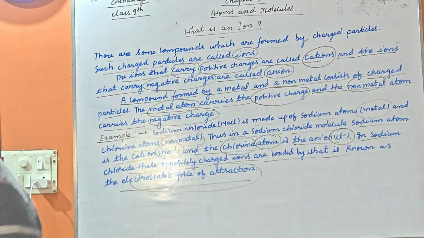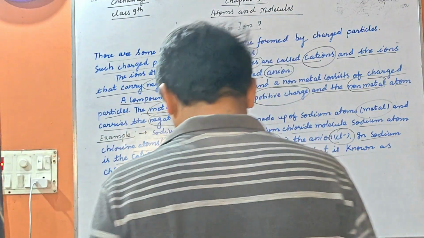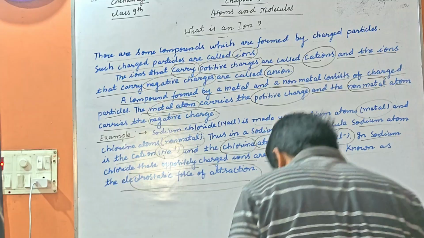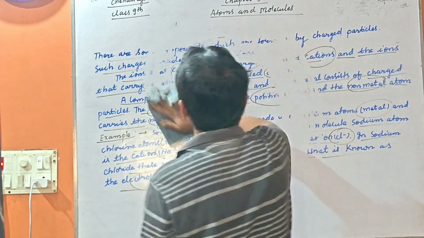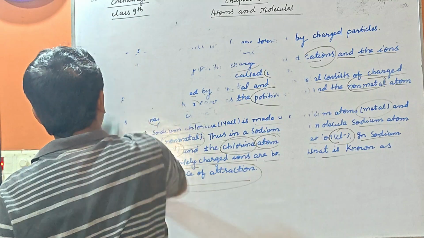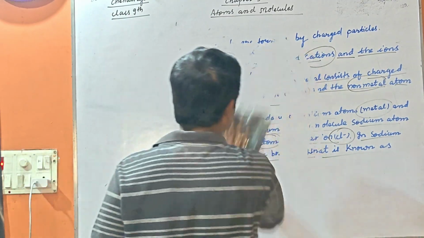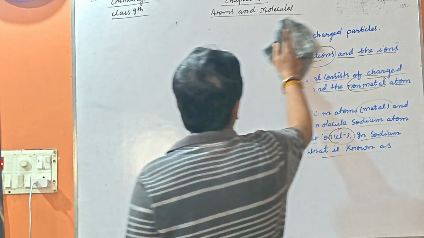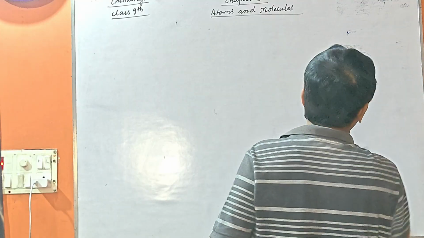Next, I am giving the next topic, that is valency. What do you understand by valency? Let us understand valency in a very simple way. You have always seen Cu+, Cu2+, Al3+, H+, Au+, Au3+.